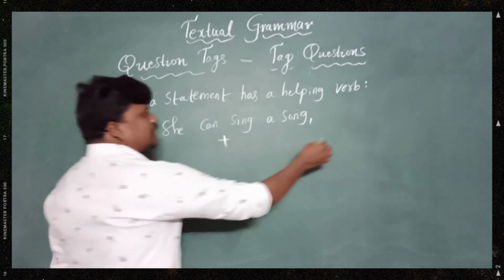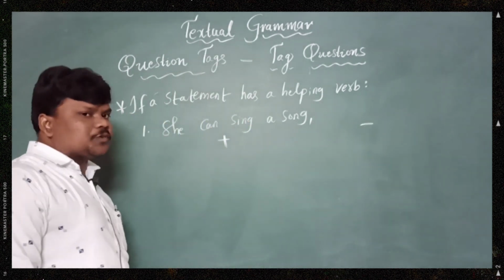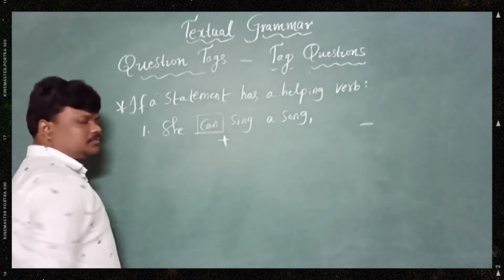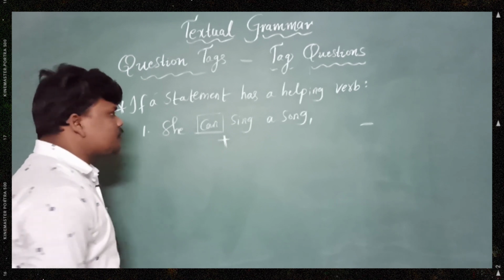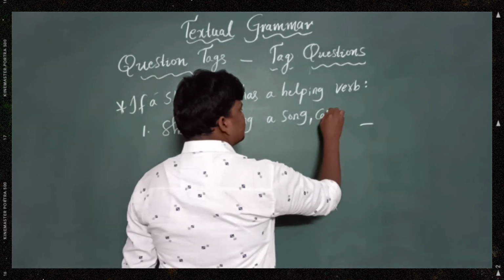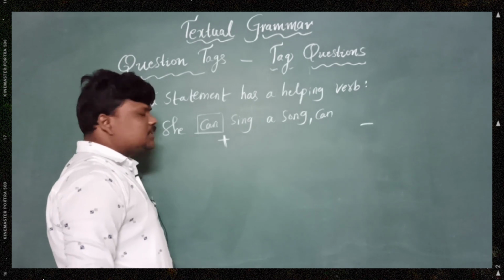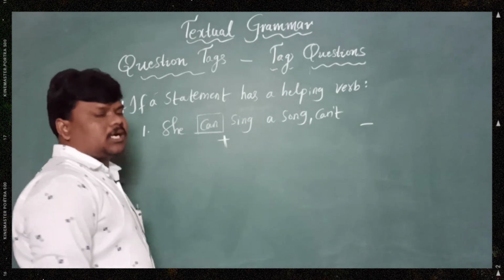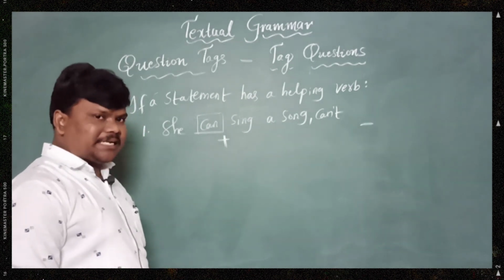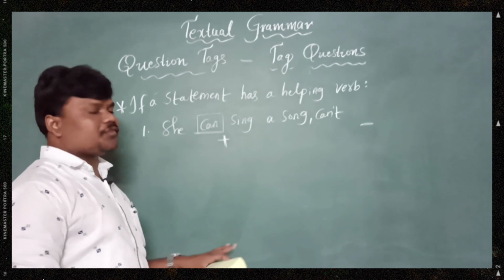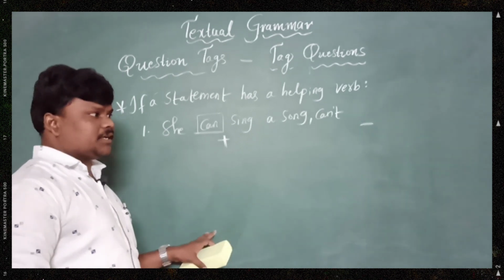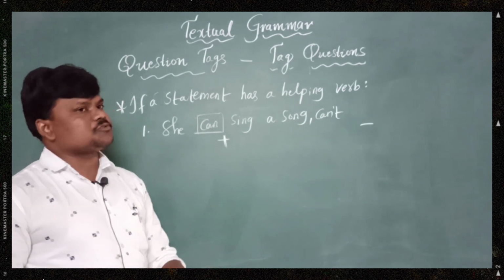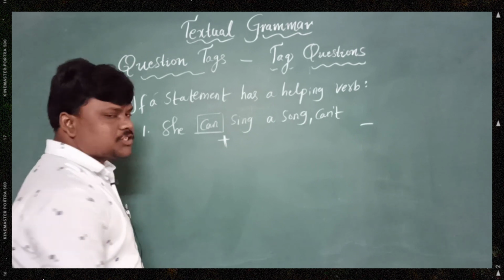If positive statement, negative question tag. Before writing a tag for the statement, try to identify where the helping verb is. Very important. Can is a helping verb, so we write it in small letters. If it is positive, we need to write can't, the short form only. We need to write contracted forms, not full forms. Don't use cannot. For question tags, we should not use any full forms, only contracted or short forms.